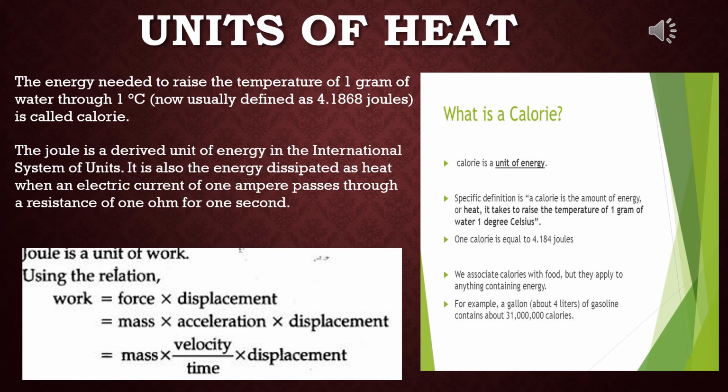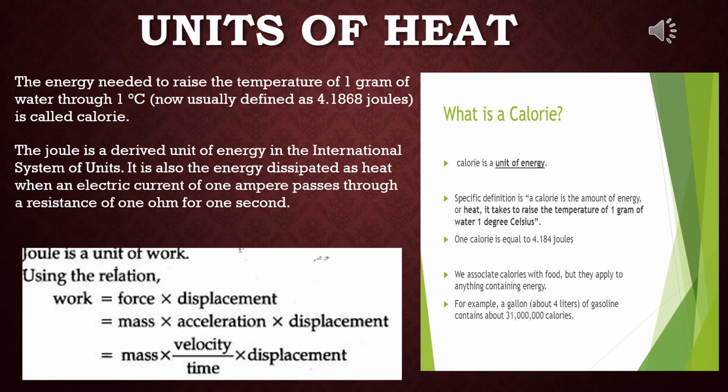Now, what is joule? Presently in the International System of Units, that is SI units, heat is measured by joule, J, as is the practice for measuring other forms of energy. The joule is a derived unit of energy in the International System of Units.